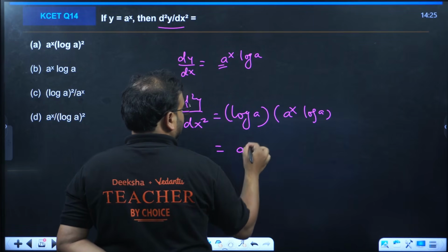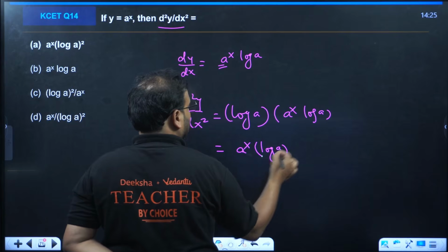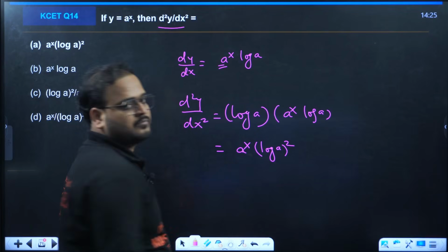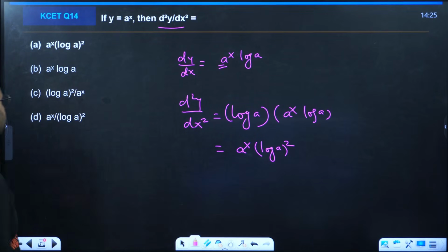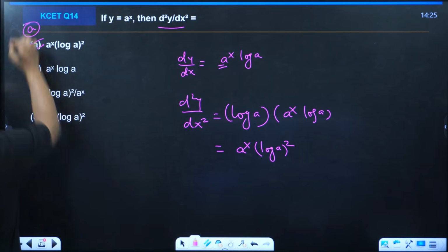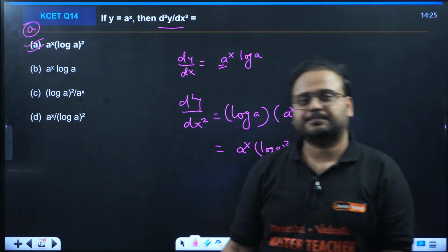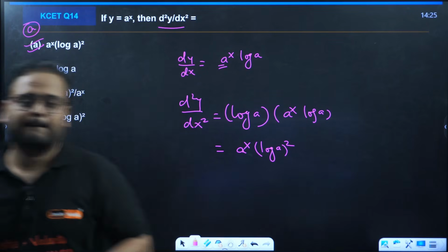What is my answer going to be? A power x log a the whole square. So the answer is option A. The answer is option A. Please have a look.